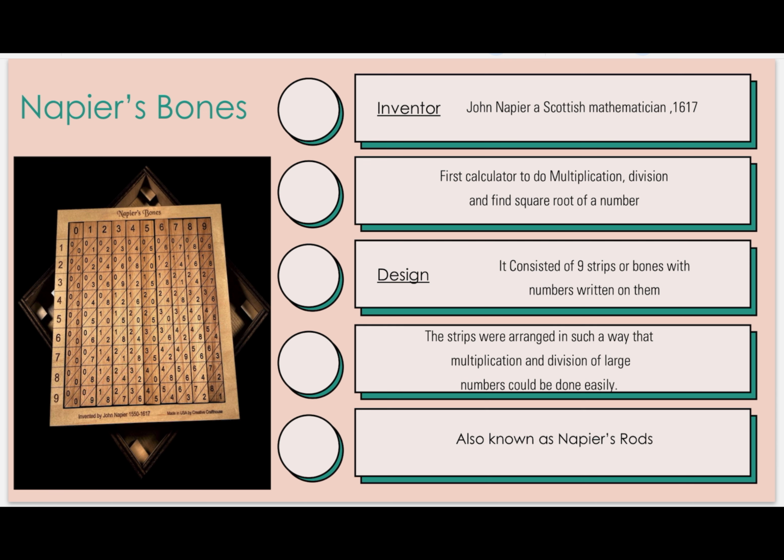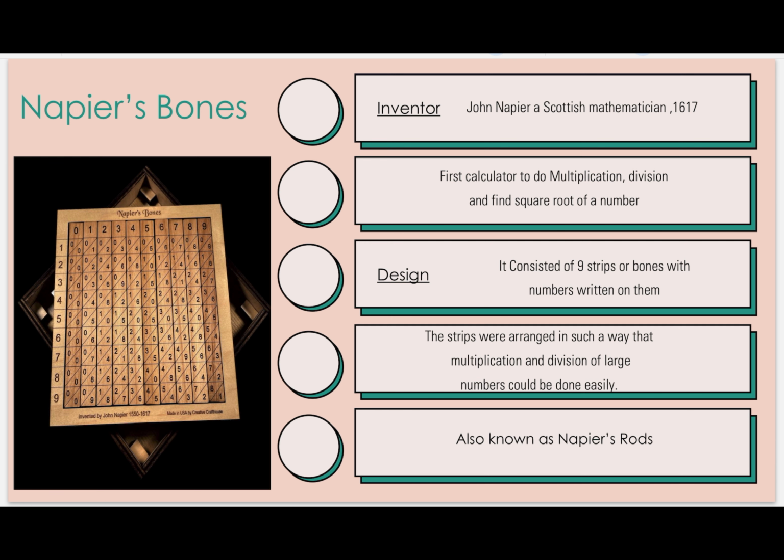What numbers will be written on that in such a way? How many strips are there? There are 9 strips. In the exam, they may ask you how many strips are there in the bone. There are 9. Some students will get confused: sir, here are 10 strips, then why are we saying 9 strips? So see, basically, the 0 is not considered. Counting is from 1 to this. How many strips are there? 9. So Napier's bone consists of 9 strips.